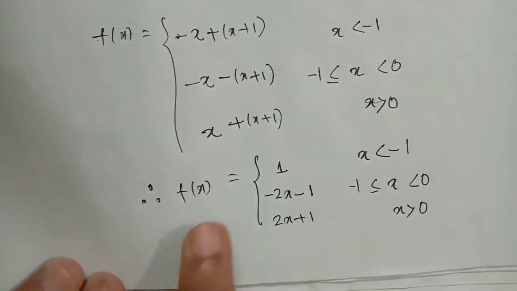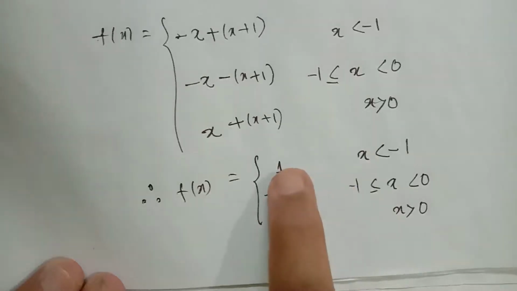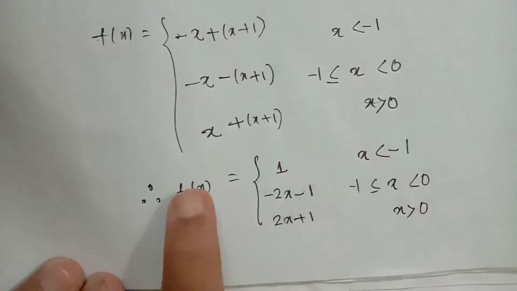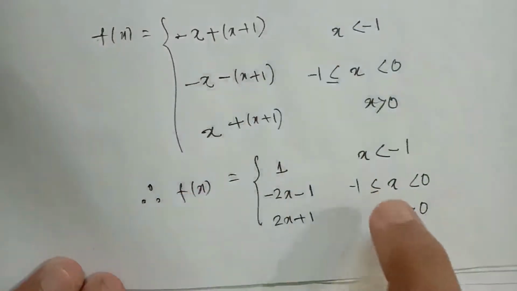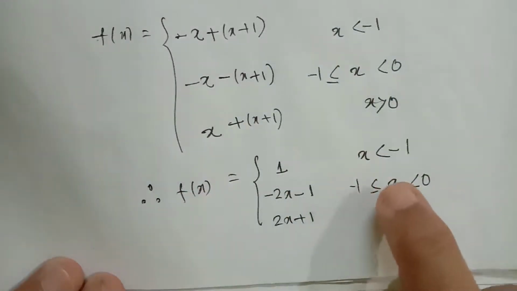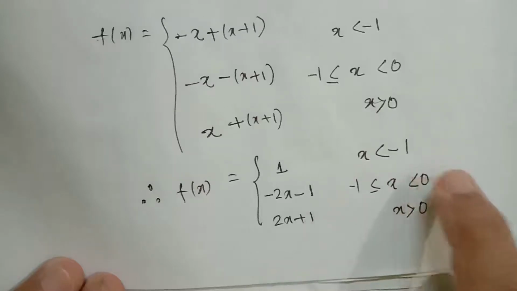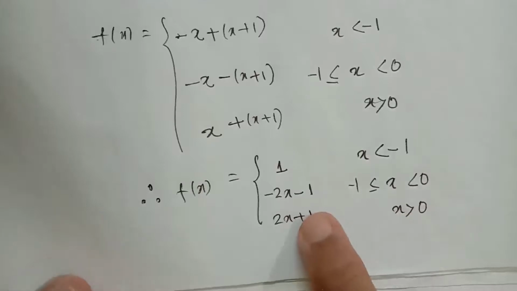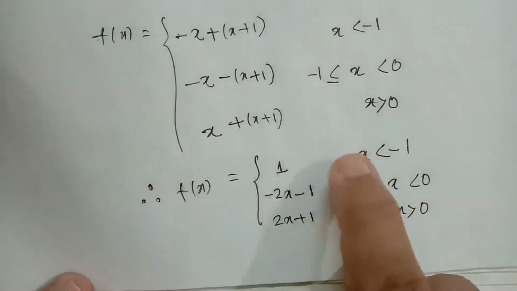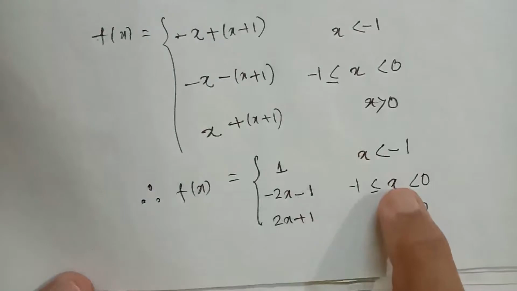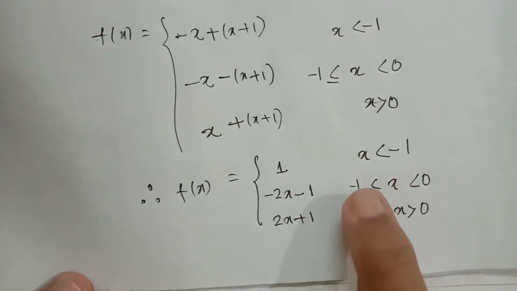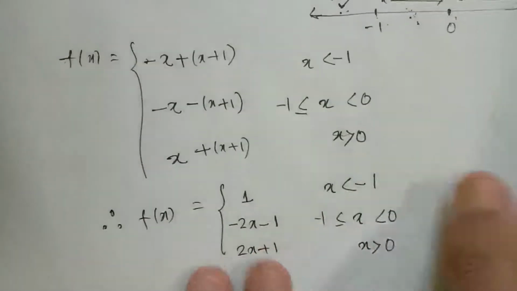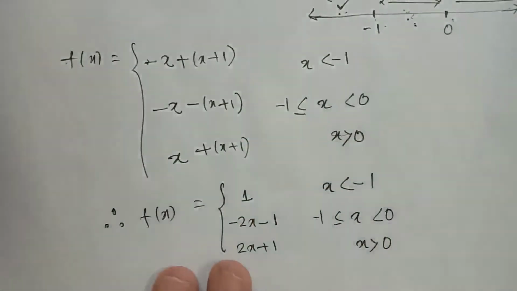Now, here f(x) being constant function is continuous for x less than minus 1, and being polynomial function is continuous for x lying between minus 1 and 0 and x greater than 0. For x greater than 0 also it is polynomial function. So f(x) is continuous for x less than minus 1, x lying between minus 1 and 0, and for x greater than 0. Okay, I'm writing this function once again.